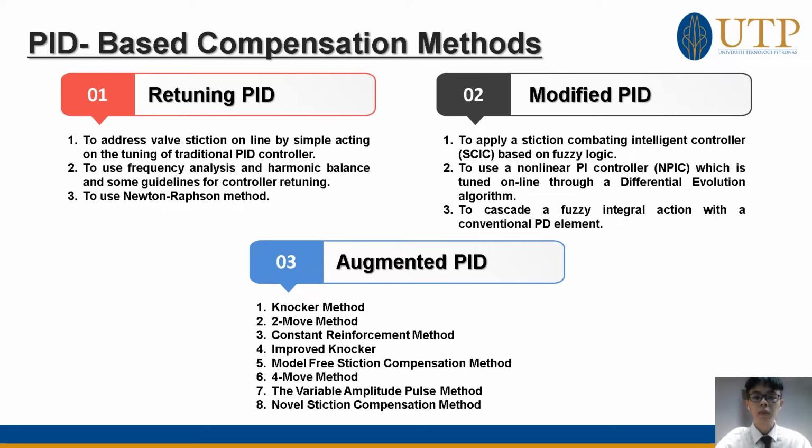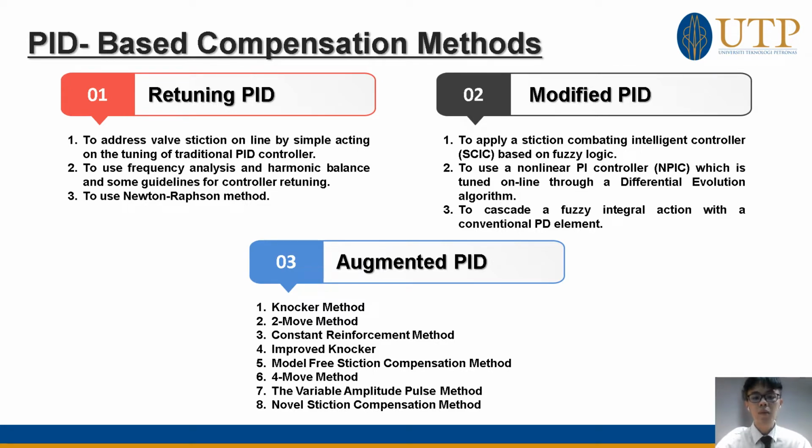Next, the second existing PID-based compensation method is modifying the traditional PID algorithm without adding any extra compensator. The points listed below the modified PID are the methods that have been found. Modifying the PID controller without using any additional compensator would be a good option for the industry to solve the nonlinearities problem on behalf of valve stiction because it can reduce the overall maintenance cost.